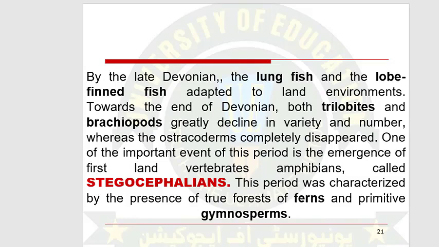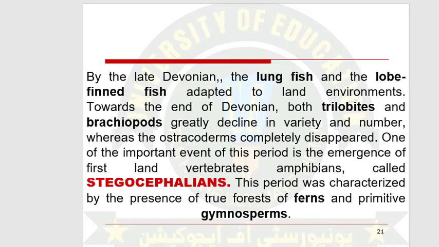At the end of the Devonian, trilobites and brachiopods went into great decline, and many species of trilobites and brachiopods went extinct, due to the over-emergence of amphibians that resembled land vertebrates, called stegocephalians.